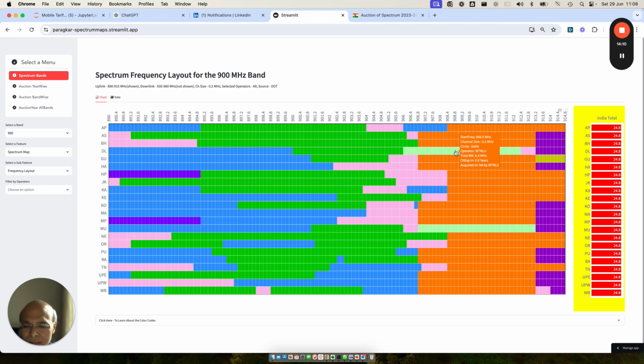So it doesn't solve the problem, but Bharti will be able to at least create a block of around 10 megahertz. And if the railway also can be moved out from here, so you add 1.6 plus 0.8, 2.2, 2.2 plus 6.4, so it comes to 8.6, 8.6 plus 6. So Bharti will be able to create a 15 megahertz block if all these people can move out, and Bharti will be able to do standalone 5G in Bihar also.